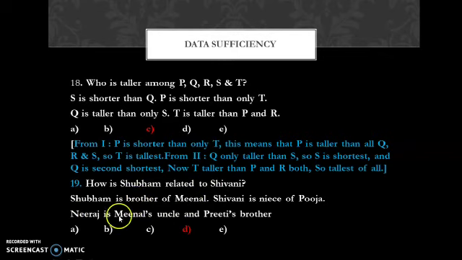And Neeraj, Meenal, Preeti's brother, all these persons, but what is the relation between Shubham and Shivani through these persons? That is not established. So the second statement is immaterial. The first statement is also immaterial. So both of these statements are not relevant for giving the answer to this question. So which option is correct? Option D is the correct one.